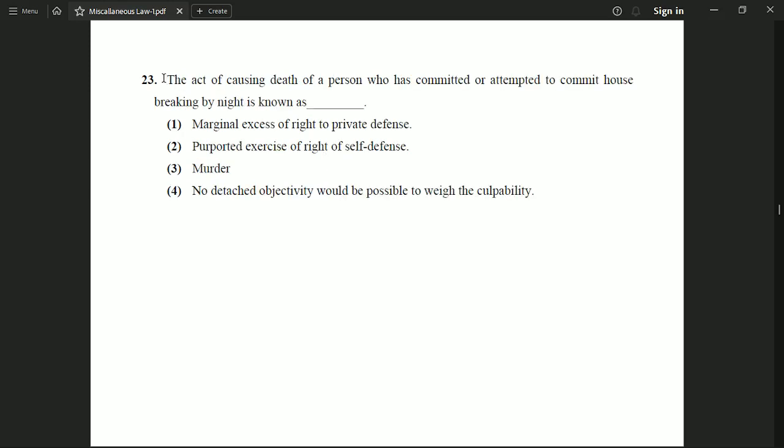Now the next question is, the act of causing death of a person who has committed or attempted to commit housebreaking by night is known as option 1, marginal excess of right to private defense, option 2, purported exercise of right of self defense, option 3, murder, option 4, no detached objectivity would be possible to weigh the culpability. And the correct option to this question is option number 2, which says that the act of causing death of a person who has committed or attempted to commit housebreaking by night is known as purported exercise of right of self-defense.